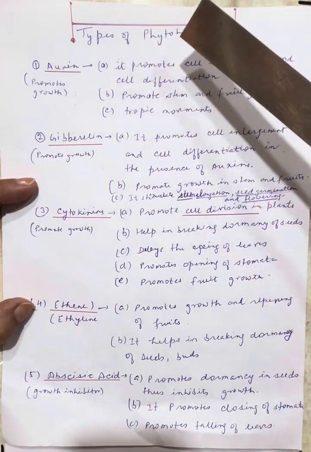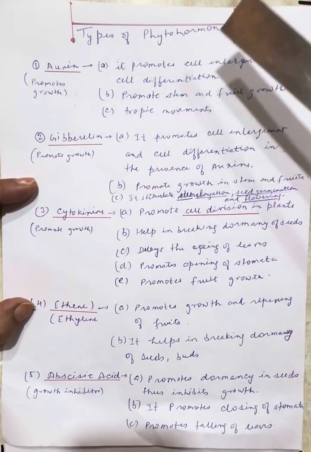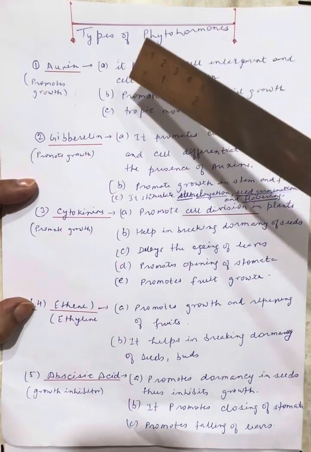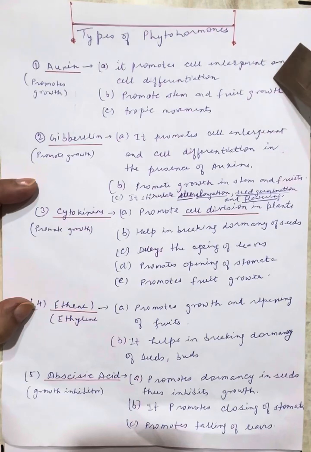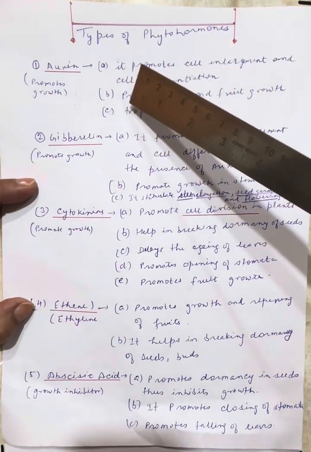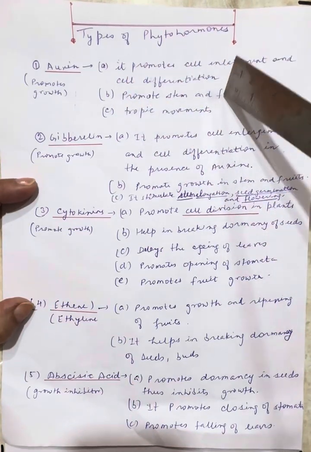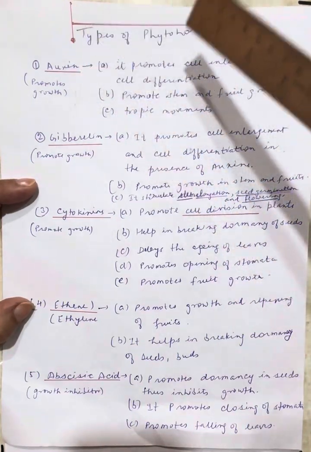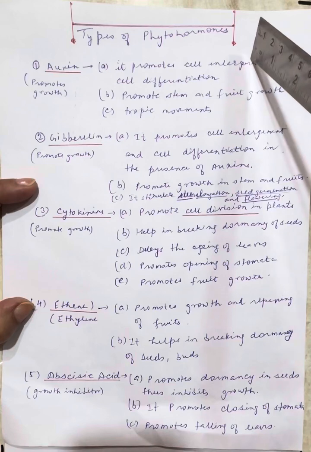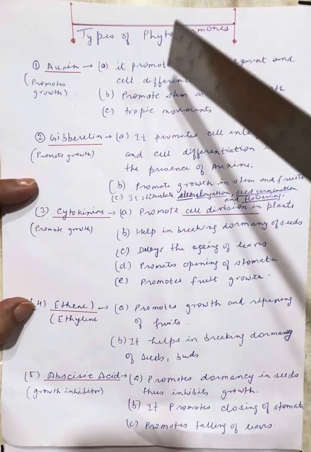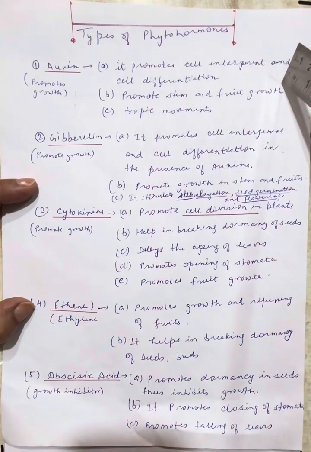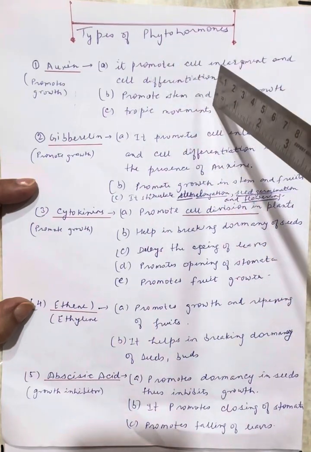Auxin is responsible for cell enlargement and cell differentiation. And then it promotes cell and fruit growth as well, and it is responsible for the tropic movement of the plant, how the plant is growing, that is also done by auxin. So it promotes cell enlargement and cell differentiation both, it promotes stem and fruit growth, and it is responsible for tropic movements.